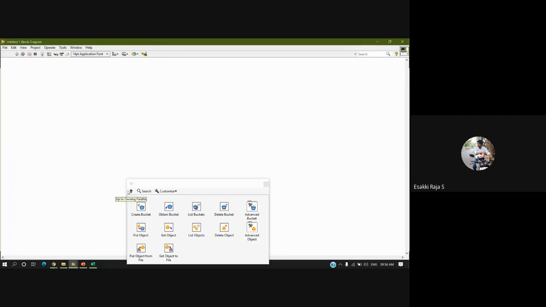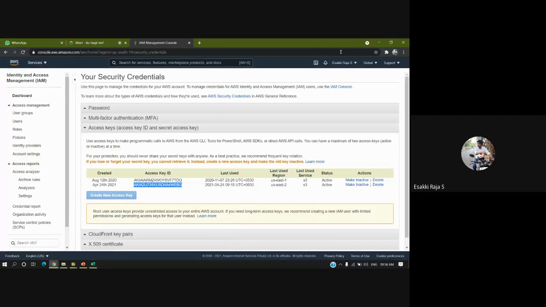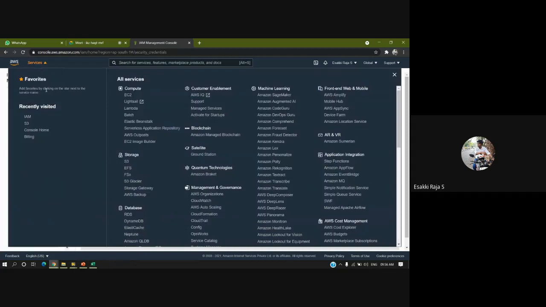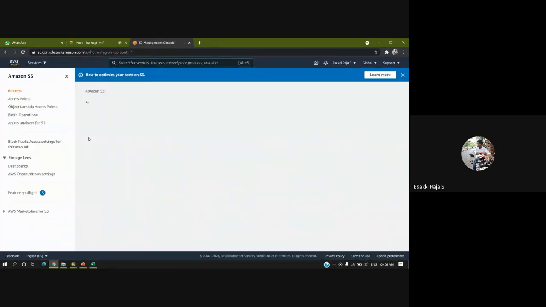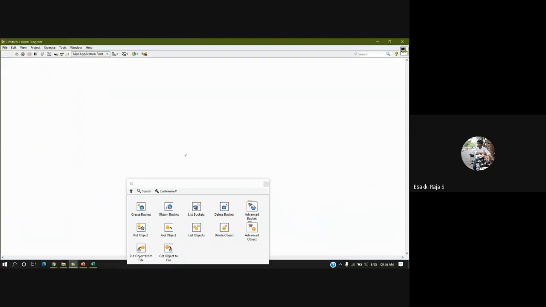Here we know that I have already created the bucket. In my cloud, you can see, let me come back to my service S3. In this you can see I have already created my bucket, so I don't want to create it from LabVIEW. In LabVIEW, what I am supposed to do is obtain the existing bucket. So first I'll use Obtain Bucket.